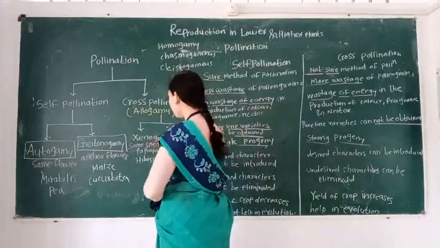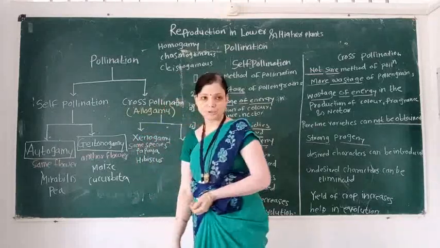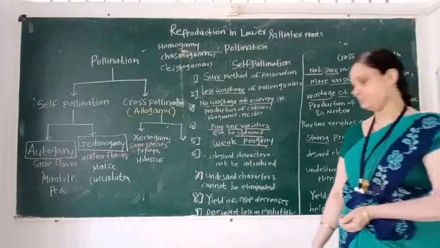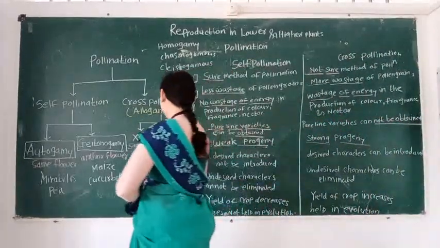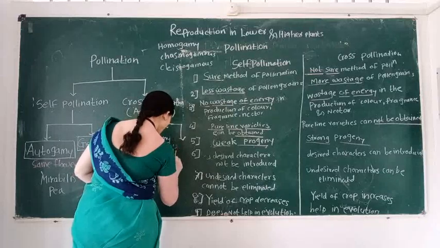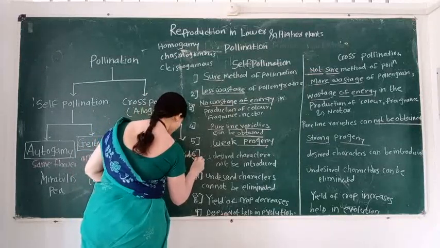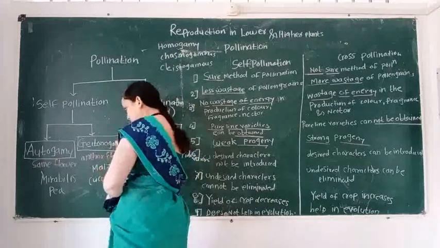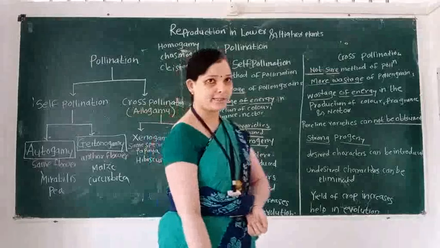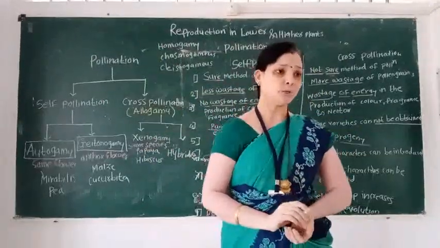The first type is called xenogamy, and the second type is called hybridization. So, this is the diagrammatic representation of the types and subtypes of pollination.